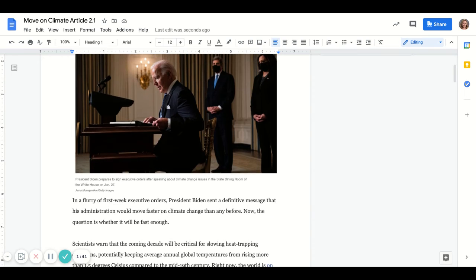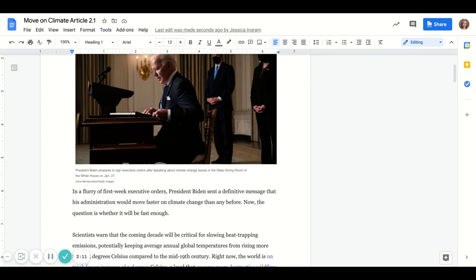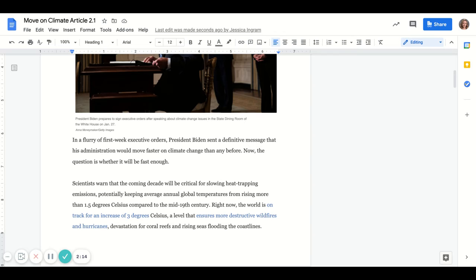The other thing I noticed, a picture. Well, maybe they gave me a picture for a reason. So I'm going to check out the caption. Captions are the small words around pictures that explain the picture. All right, it says President Biden prepares to sign executive orders after speaking about climate change issues in the state dining room of the White House on January 27th. All right, so it's definitely during his presidency. It's a recent article.